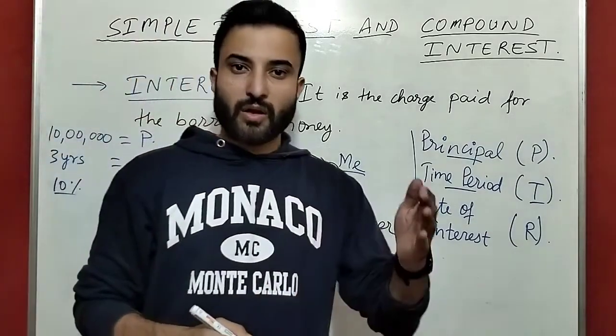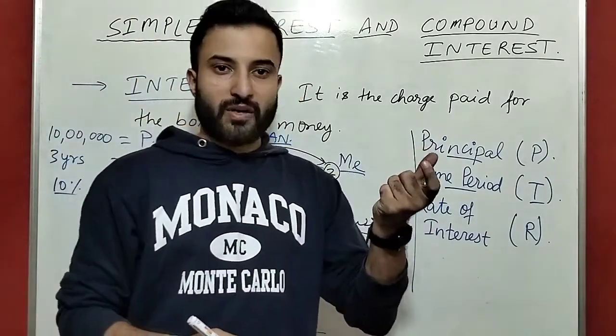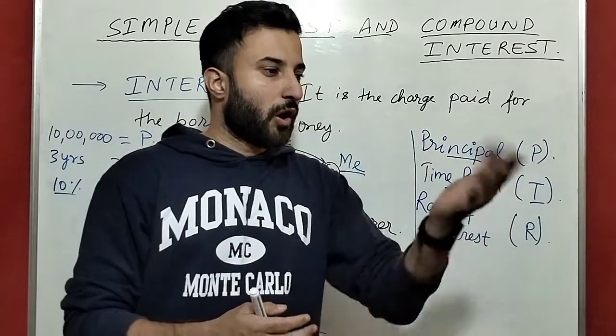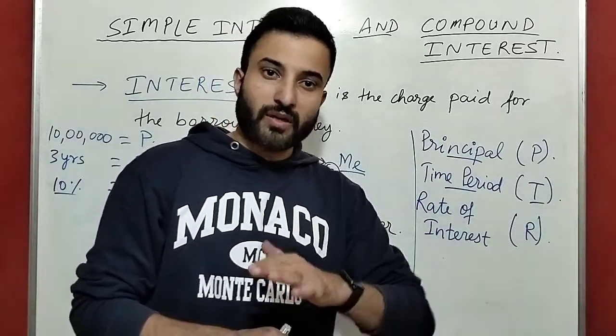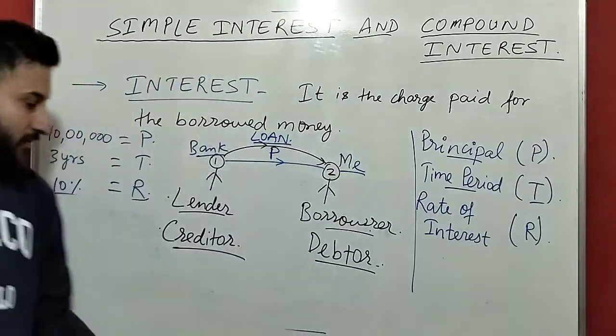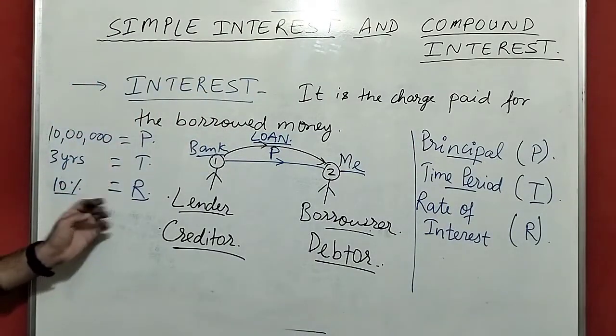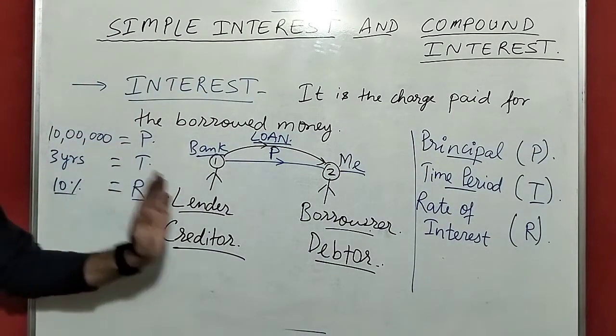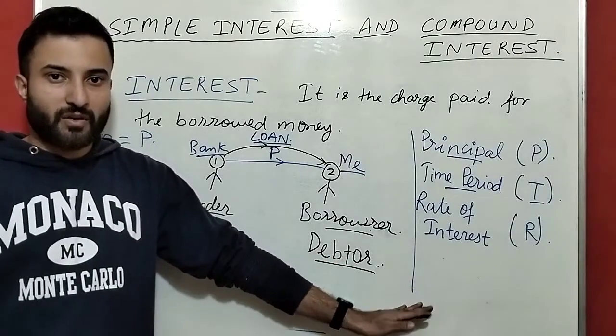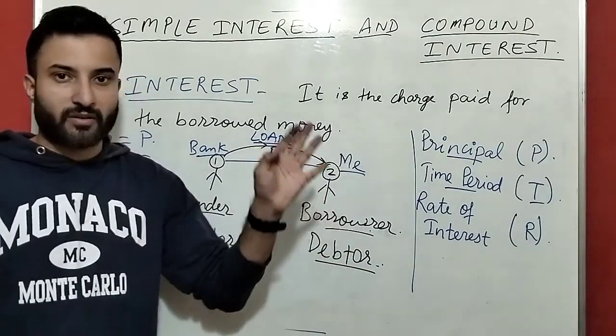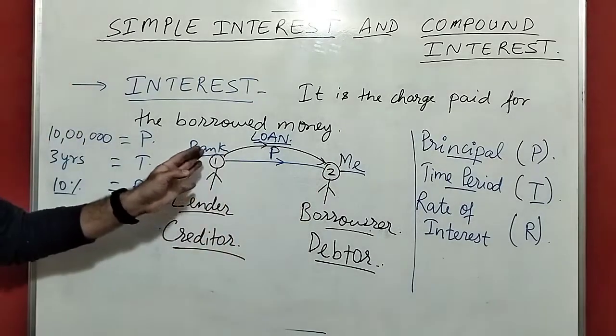So the bank will put a rate of interest. We all know we used to ask how much percent the bank took. So with a 10% interest, that is R, the bank will charge you. I hope everyone understood up to here. If you have any doubt, you can ask in the comment section. So pause it and copy it down.